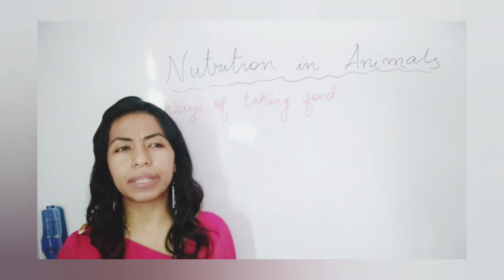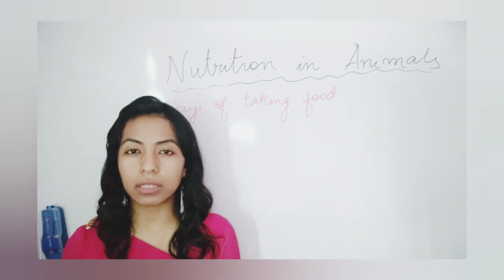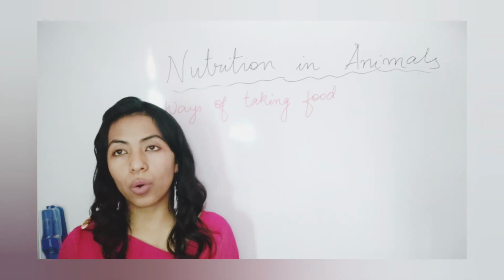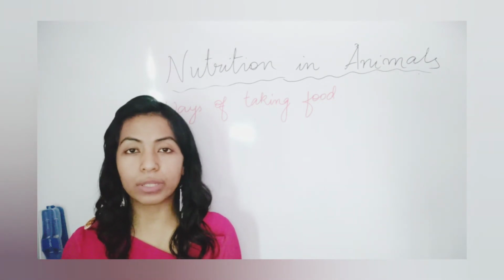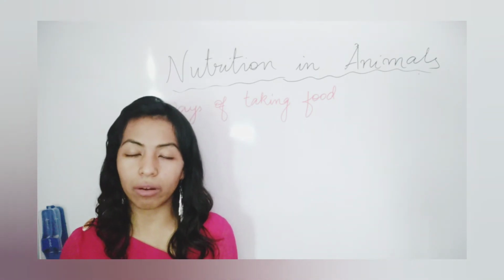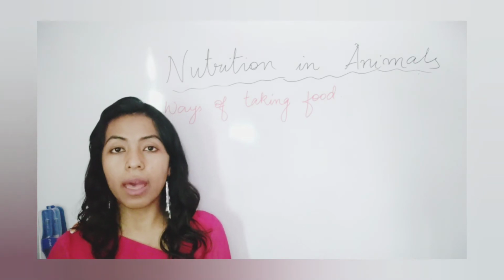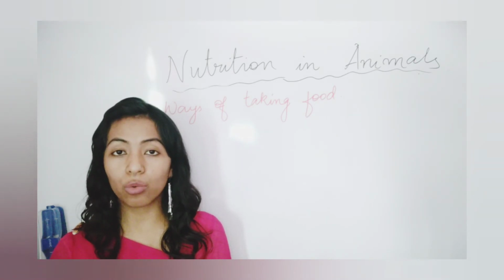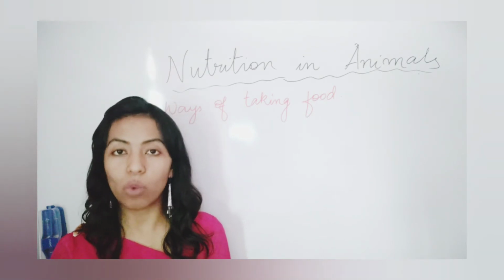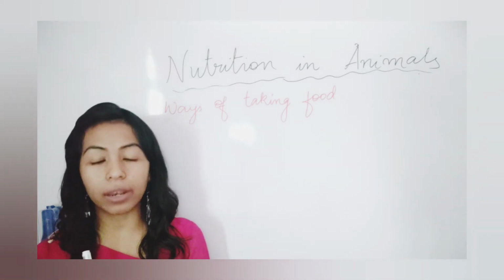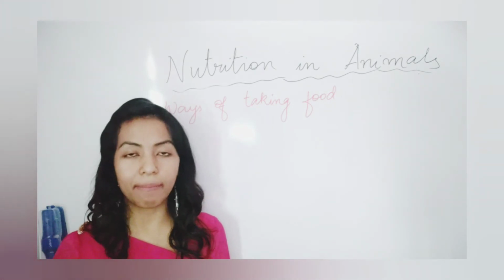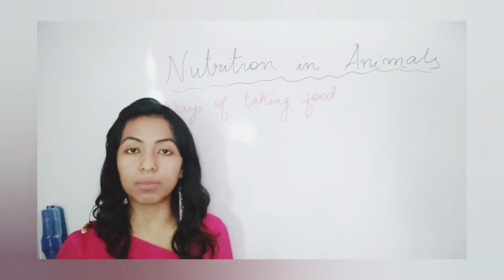And if we take some animals like snakes, how do snakes take their food? Through swallowing their prey, right? Then if we take amoeba, it is what? Unicellular. How it obtains its food is different. Then if we take multicellular, because we are all multicellular. If we talk about mammals, mammals feed their young ones through the mammary glands. They cannot eat their food. Every mammal's young ones, even we humans, we are mammals, right? So once in our life we were young ones, so we feed from the mother's milk.